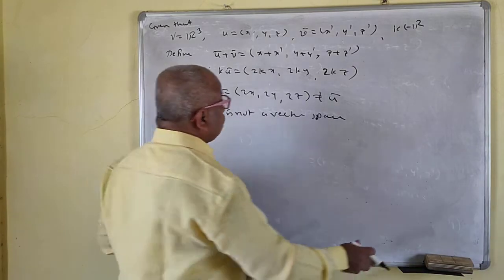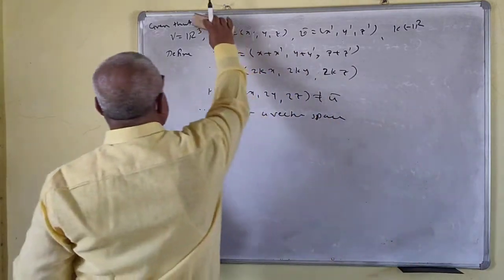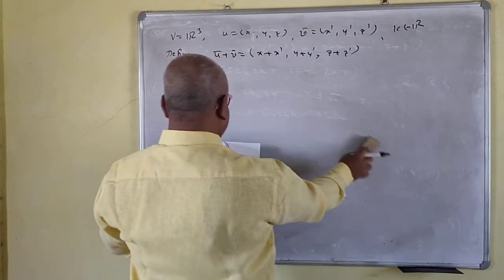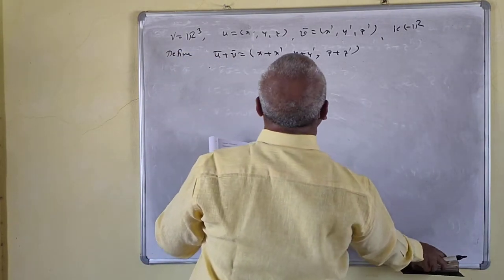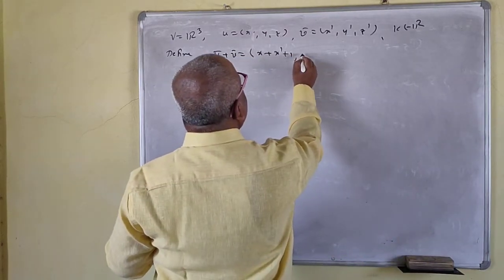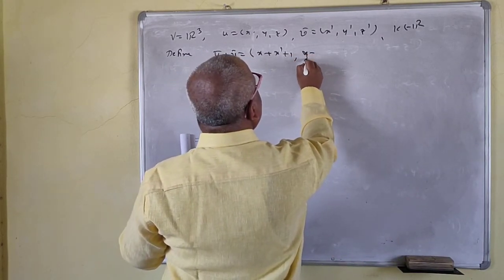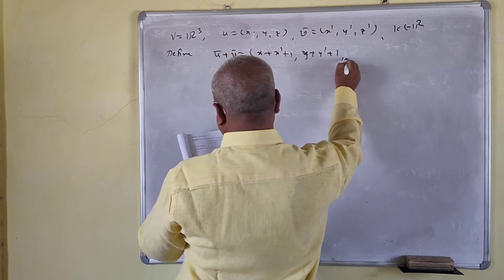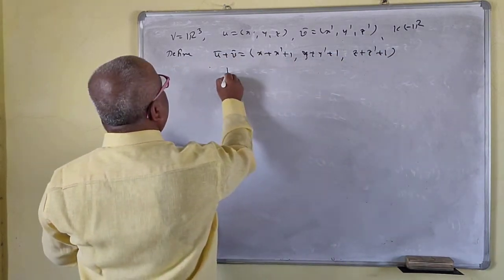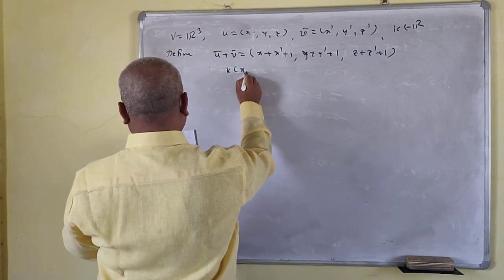Now suppose next example, V is equal to R3 and your operations are defined like this: (x + x prime + 1, y + y prime + 1, z + z prime + 1), and k into (x, y).